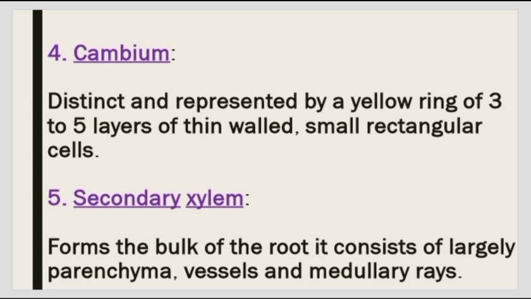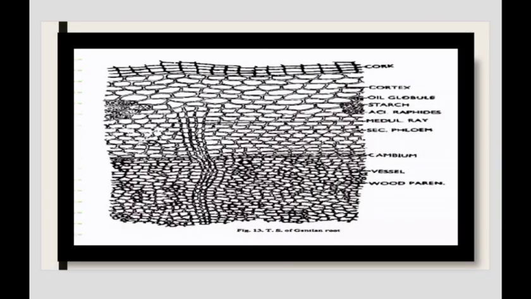Fourth, cambium: distinct and represented by a yellow ring of 3 to 5 layers of thin-walled, small rectangular cells. Fifth, secondary xylem: forms the bulk of the root and consists largely of parenchyma, vessels and medullary rays. Microscopical structure of gentian.